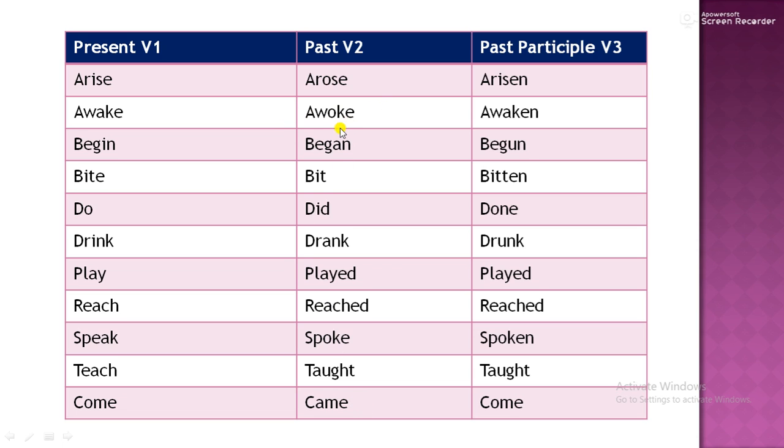Awake, awoke, awoken. Begin, began, begun. Bite, bit, bitten. Do, did, done. Drink, drank, drunk. Play, played, played. Reach, reached, reached. Teach, taught, taught. If any of the verb is repeated, you can leave that.